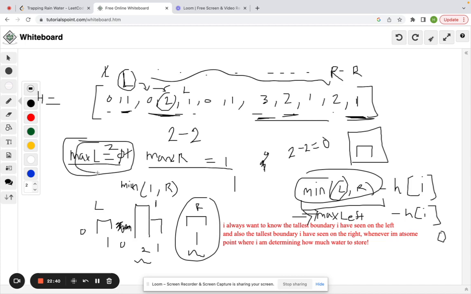So this max left is what we're doing the computation with. Even when we move left up here, we still have our max left stored, and we'll do 2 minus 1, which equals 1. That tells us we can store 1 unit of water here.